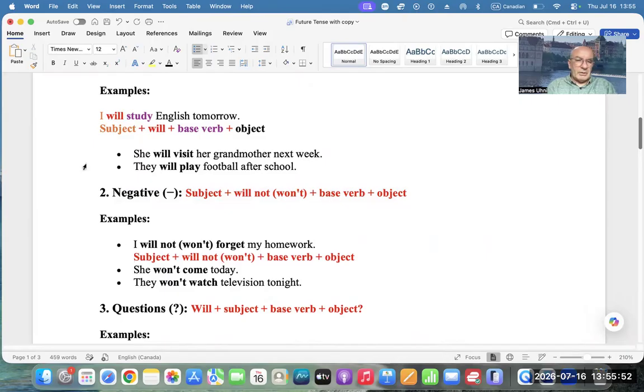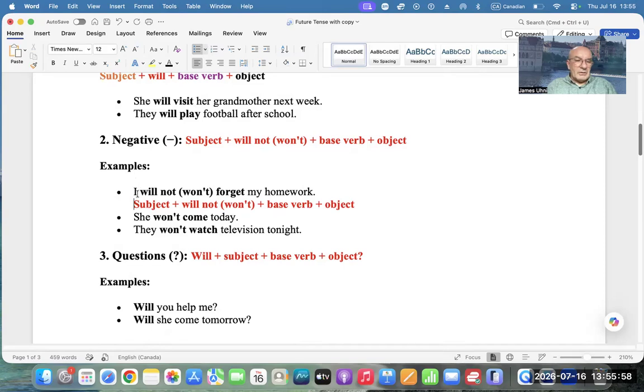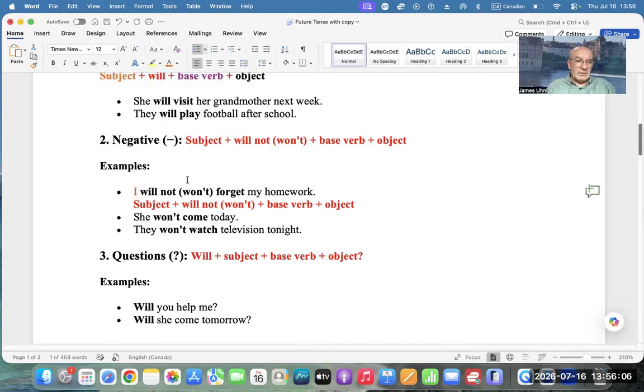The subject is I, so that will be again orange to make it understandable, very easy.